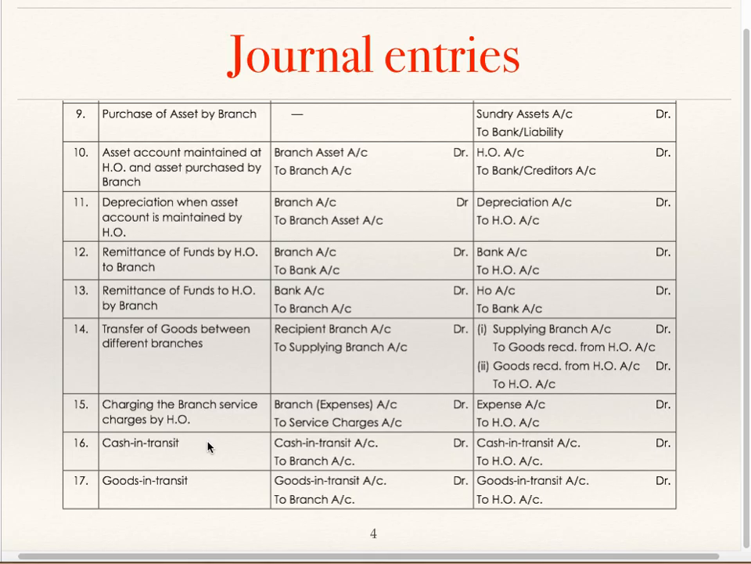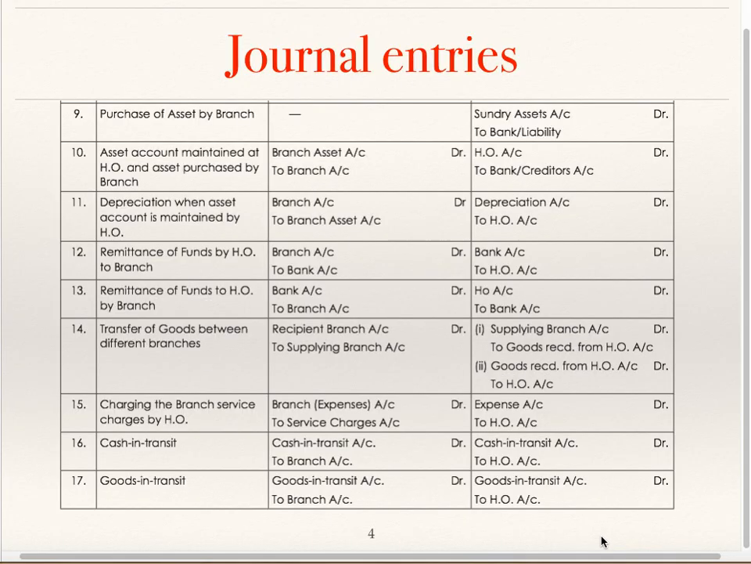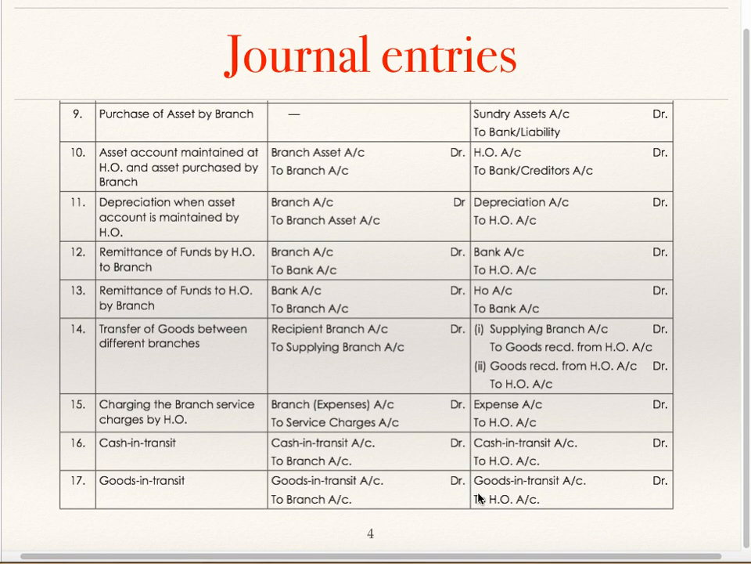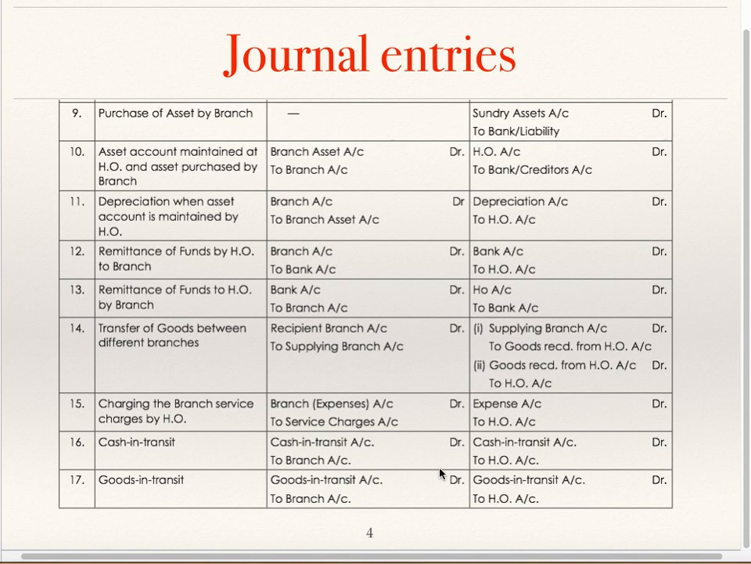Cash in transit. In the books of head office, cash in transit to branch. In the books of branch, cash in transit to head office. Goods in transit. In the books of head office, goods in transit to branch. In the books of branch, goods in transit account debit to head office. So if you see, in both the books cash in transit and goods in transit account is debited. So either of the entry can be passed.